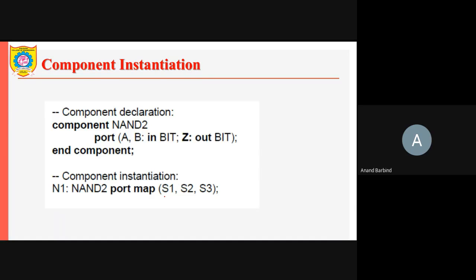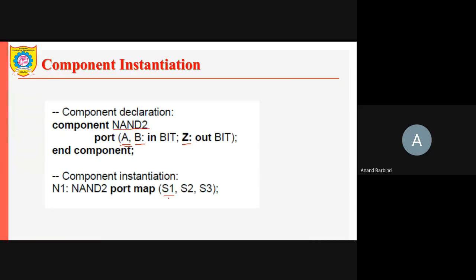Here you will be showing the port map for connection of that particular NAND2. We know that this is the NAND2 component declaration. It has got two inputs, A and B, and a third, output, Z. The first input A will be connected to S1.